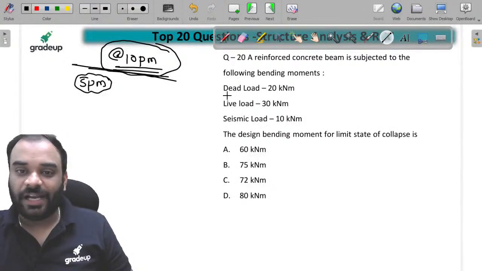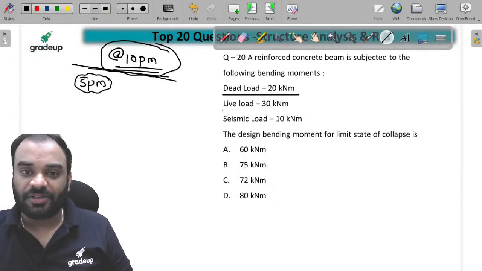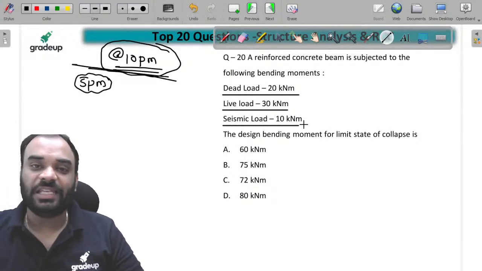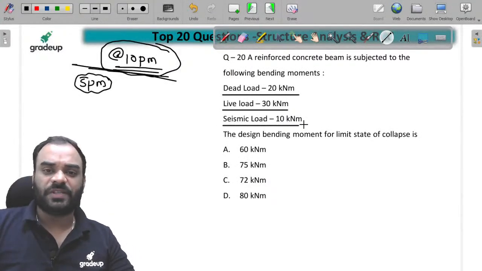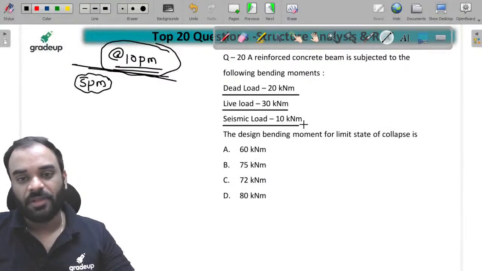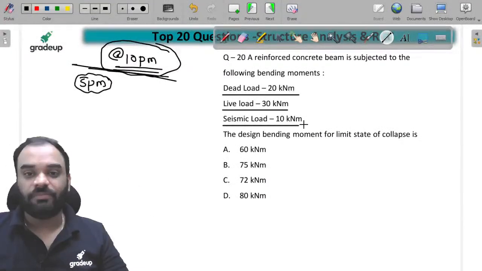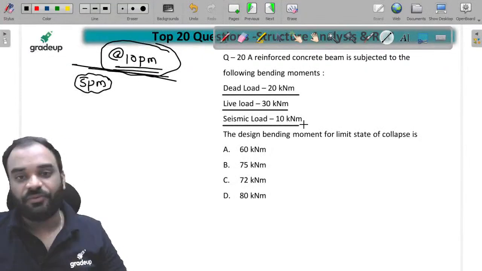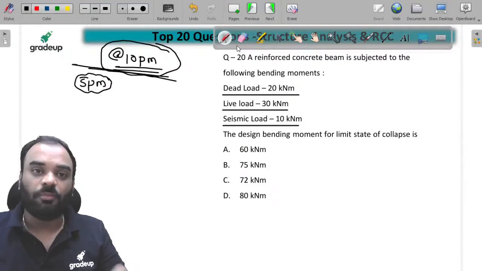Now we know that dead load is equal to how much? 20 kilonewton meter. Live load is 30 kilonewton meter. And the seismic load moment is 10 kilonewton meter. These are the moment values which are given on the basis of different kinds of loading. Now we have to calculate the design bending moment over here. But listen carefully, we can make different kinds of combination over here.